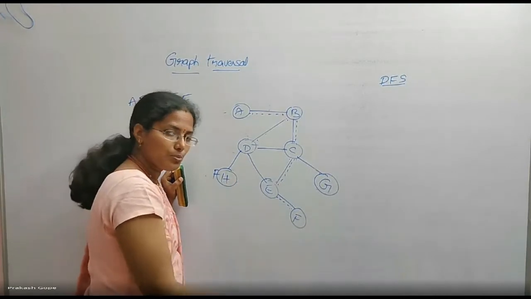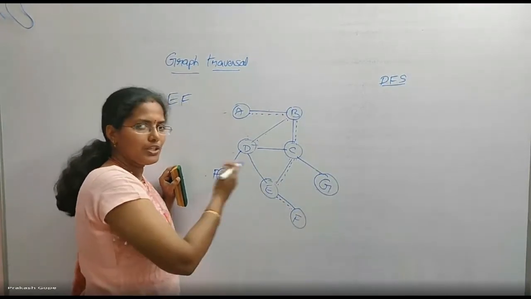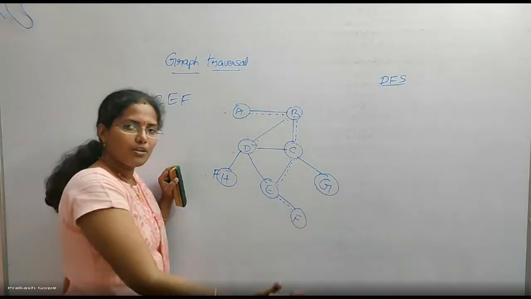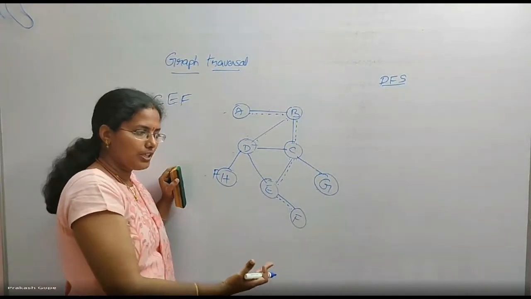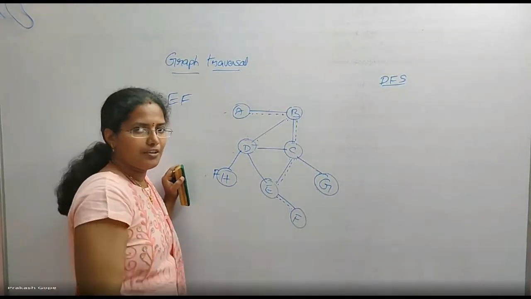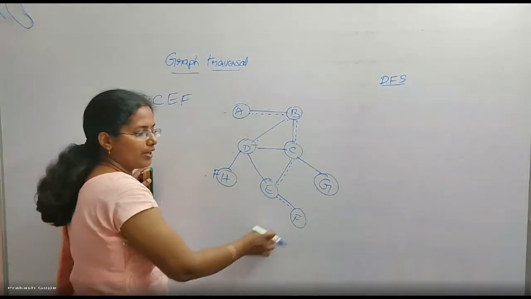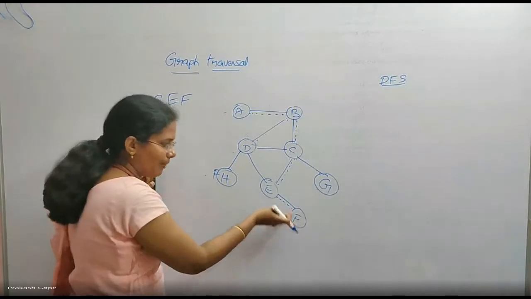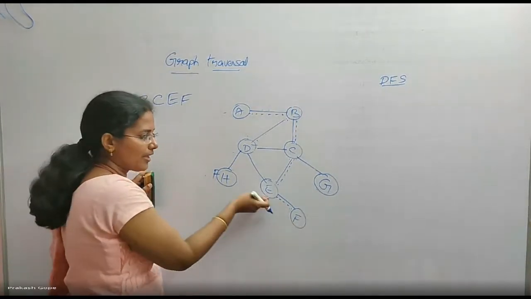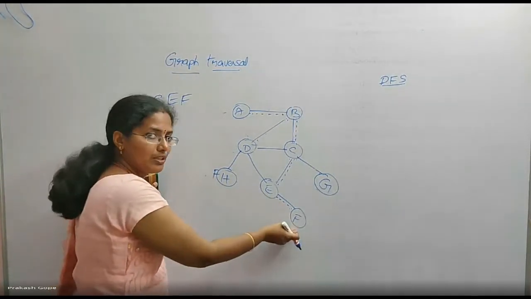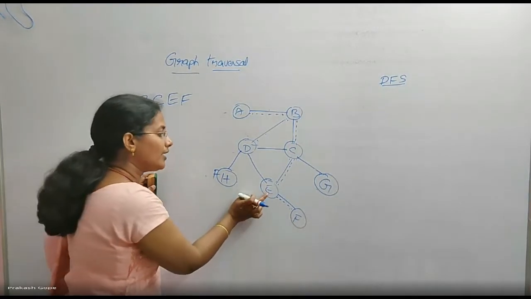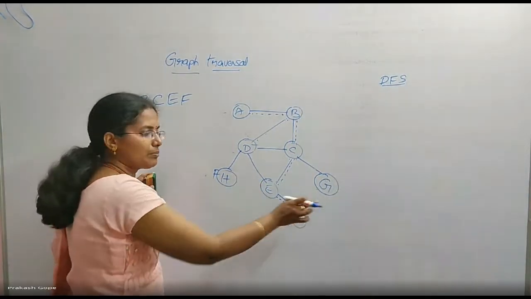When there is no possibility of moving forward, that's when I should move back. Without covering the forward, if you come back when there is a possibility, it is not a DFS. Okay, so I cannot move anywhere from F. So I should backtrack to E because I came from E, and then from here I will try to move to further depth possible.